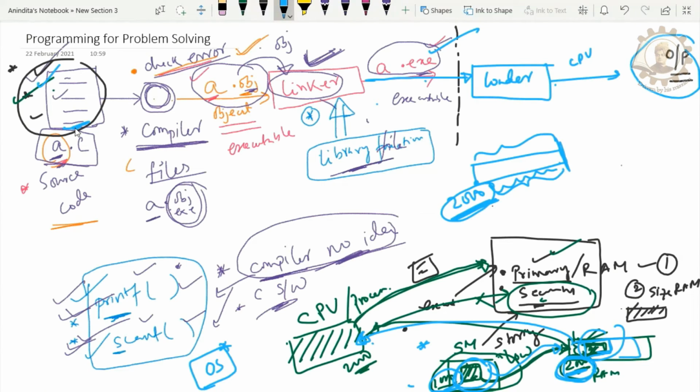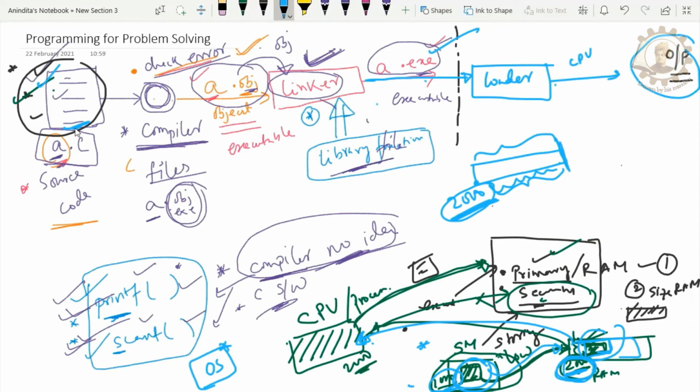Whenever we click on save, it is actually stored on the secondary memory, because secondary memory is larger in size, and secondary memory cannot take the responsibility of execution. This is the point. For storing purposes, first your source code will be loaded into the secondary memory, right?